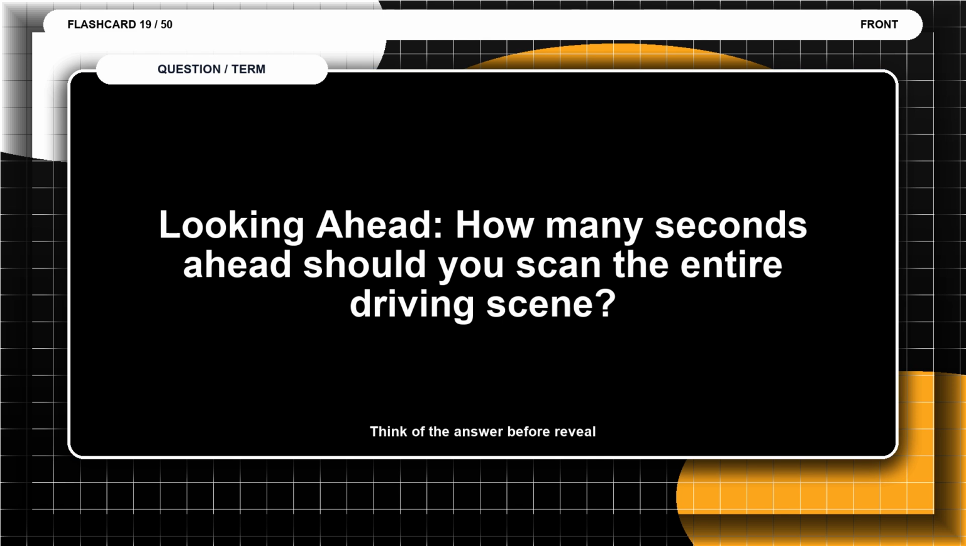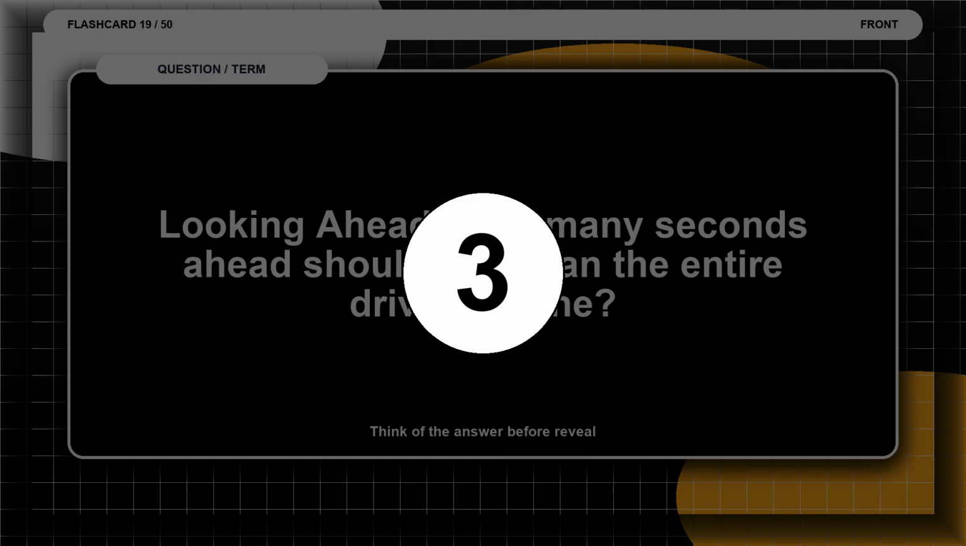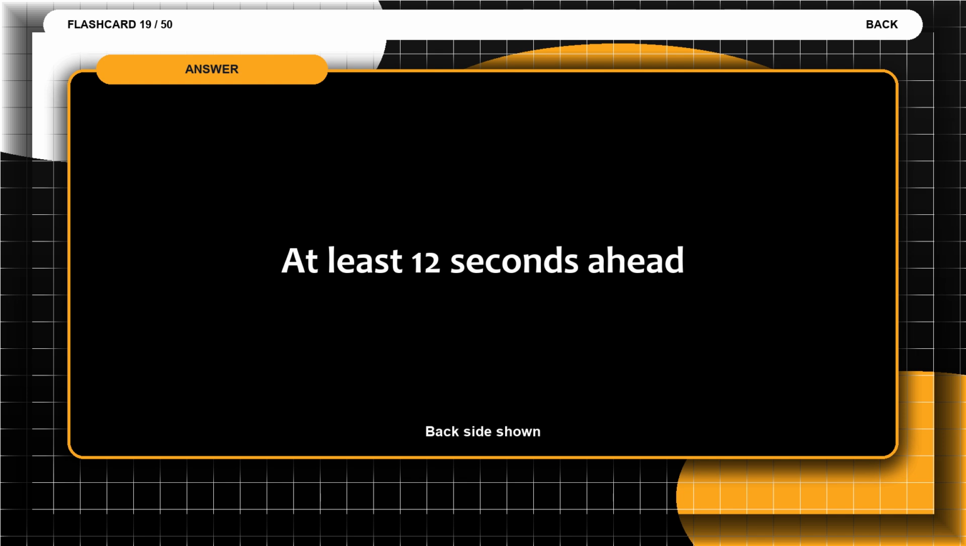Flashcard 19. Looking ahead. How many seconds ahead should you scan the entire driving scene? Think of the answer before the reveal. The answer is at least 12 seconds ahead.